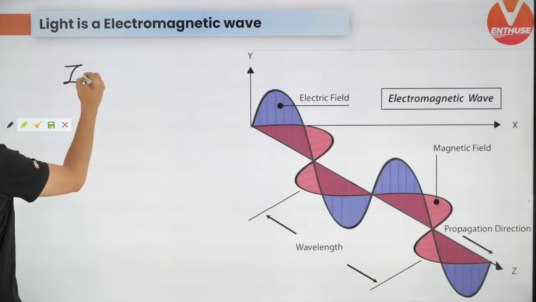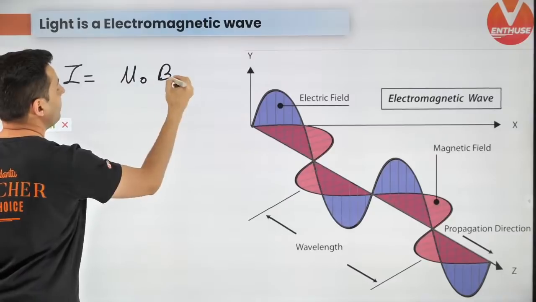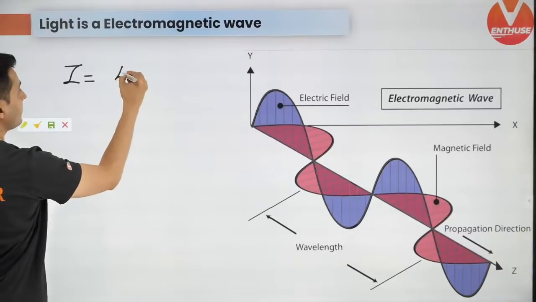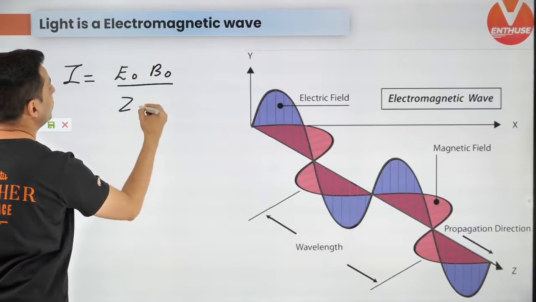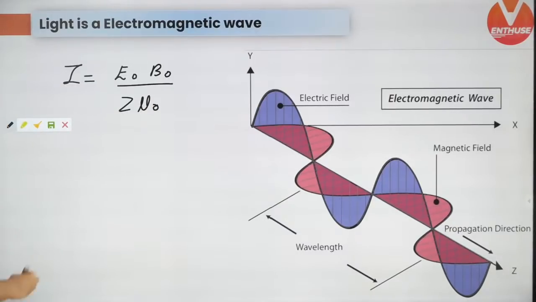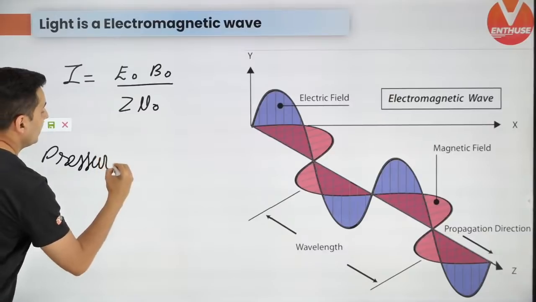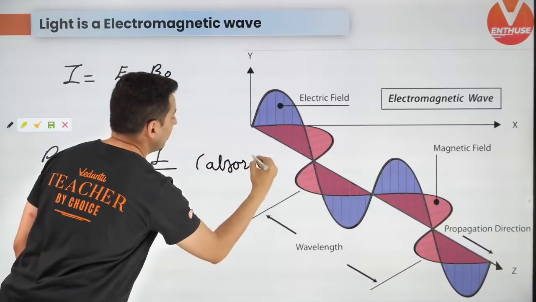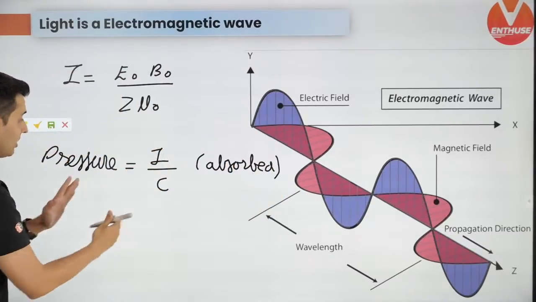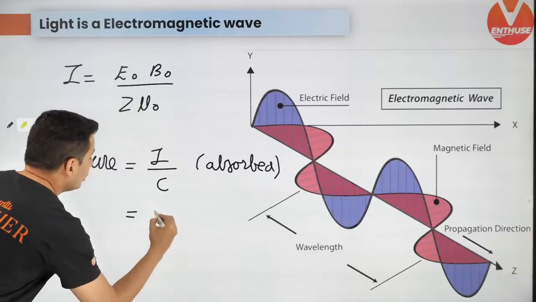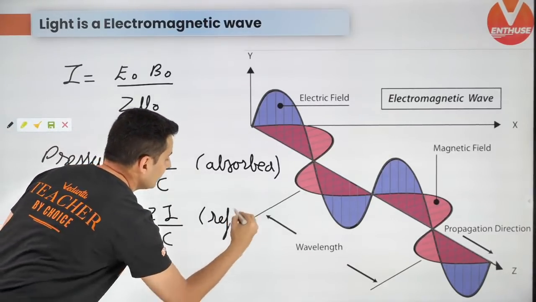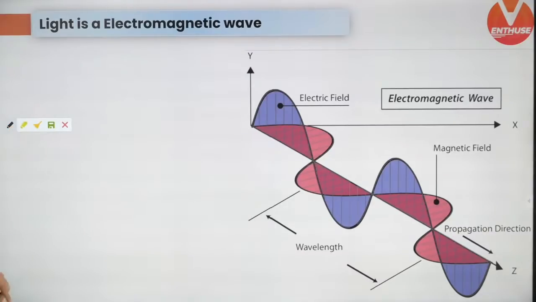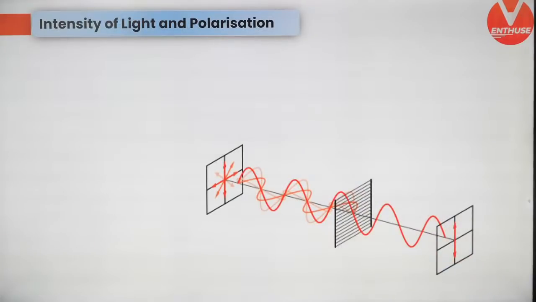Okay, intensity. Intensity of the wave is E naught B naught by 2 mu naught. So that is the intensity of that. And the pressure due to light falling on something is I by C if the light gets absorbed. If the light gets absorbed, this is the pressure falling on it, and it is 2 times of this if it gets reflected, which makes sense because then the pressure will be exactly twice of that. Keep this in mind. So these are some important formulas that you must know.